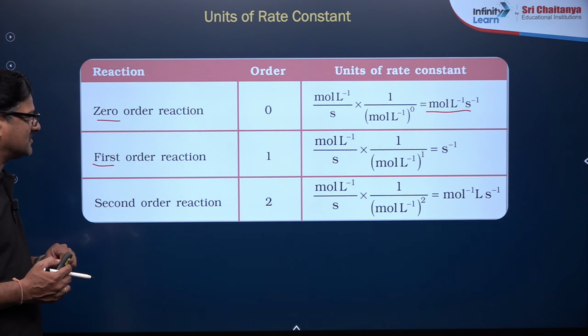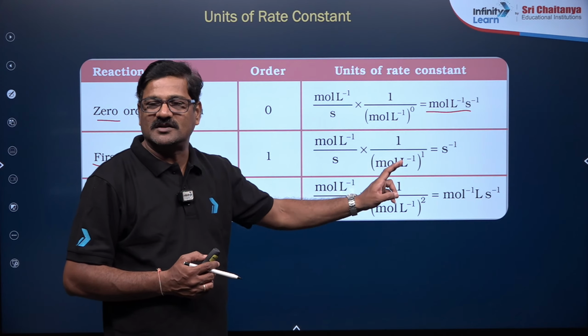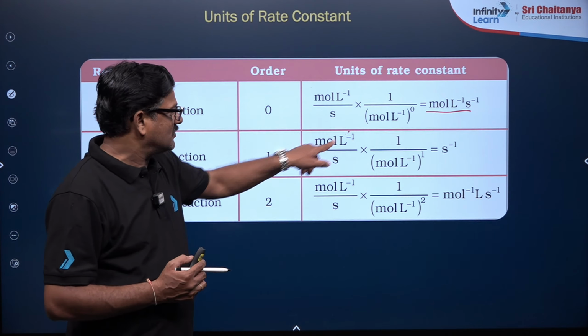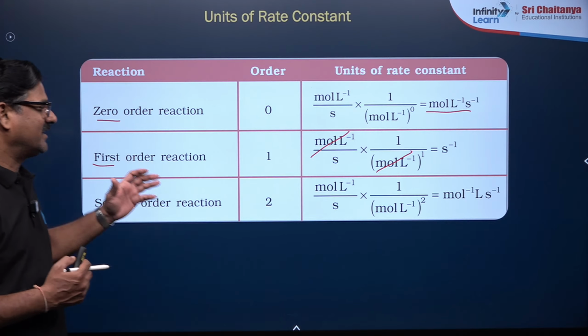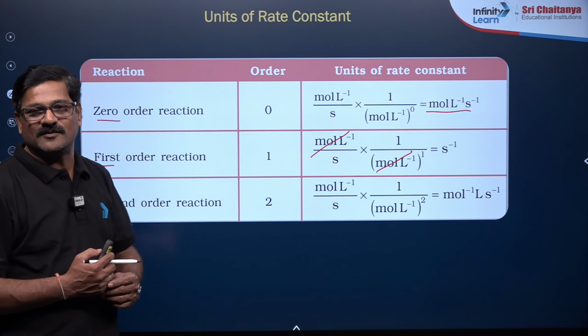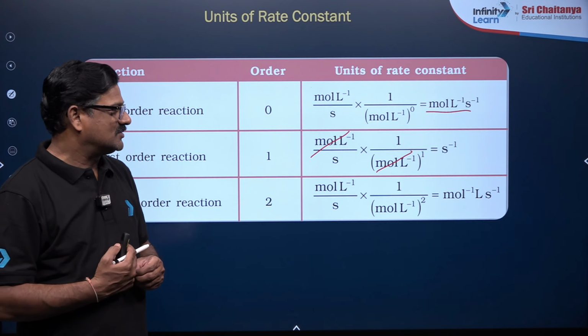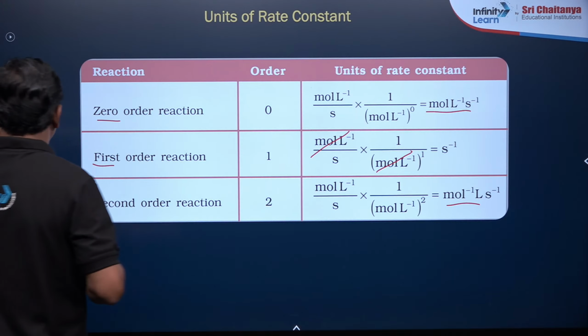For the first order reaction, take mol L^-1 s^-1 into 1 by mol L^-1, so you get s^-1 as the unit for first order. For the second order, mol L^-1 s^-1 into 1 by (mol L^-1)^2, so mol^-1 L s^-1 is the unit for second order. Like that, for any nth order, you can directly calculate using this formula.